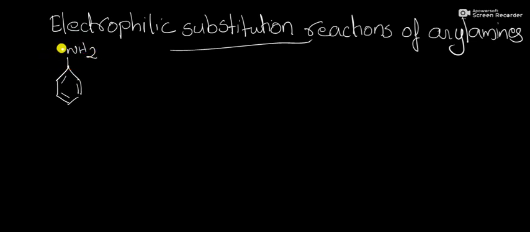So the lone pair of electrons present on nitrogen can donate to this bond and this bond will shift to this carbon. Then we get another resonance structure, that is an exocyclic double bond and the lone pair of electrons lost for nitrogen, that is positive charge on nitrogen, and this double bond will shift to this carbon